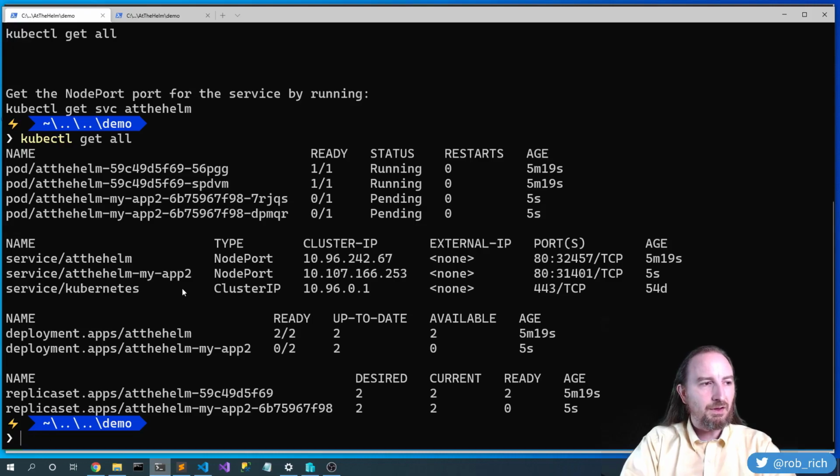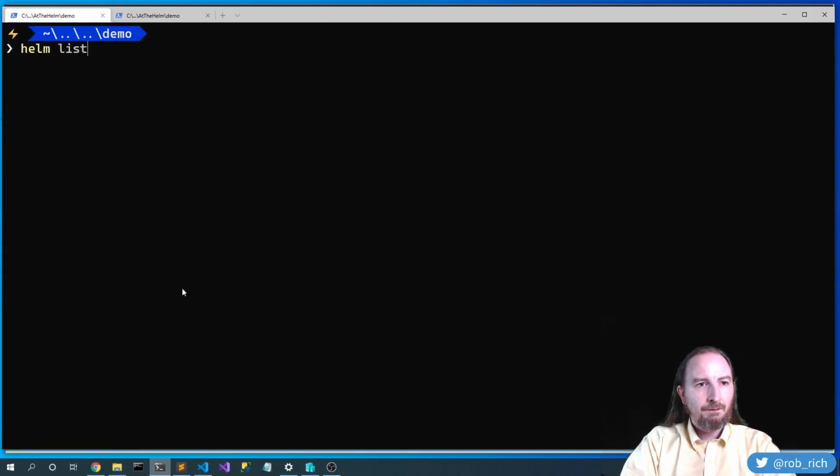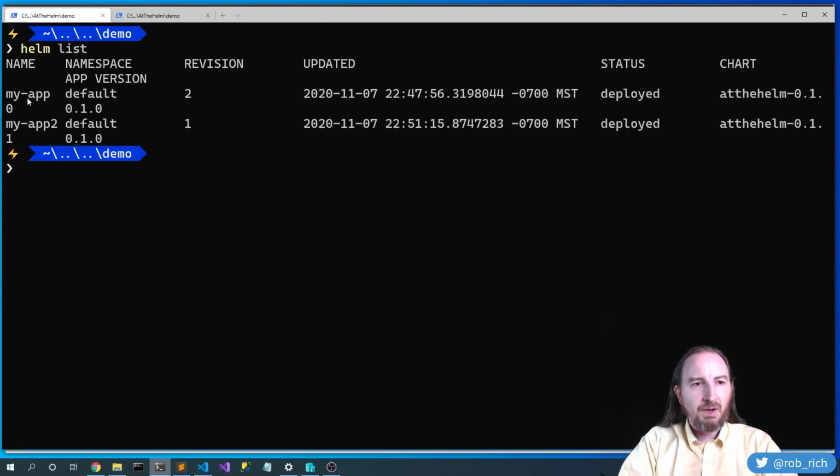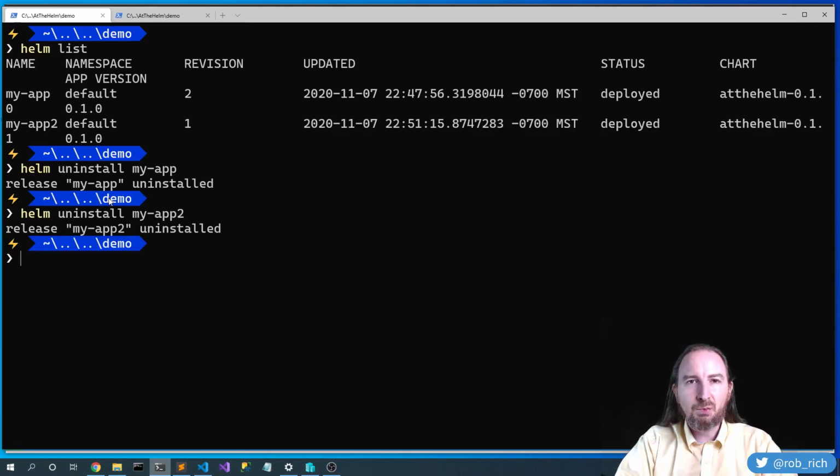So let's uninstall these. helm list. I have these two installed, my app and my app 2. So let's helm uninstall my app, and we'll helm uninstall my app 2. Well, what were all the resources that were created with this?